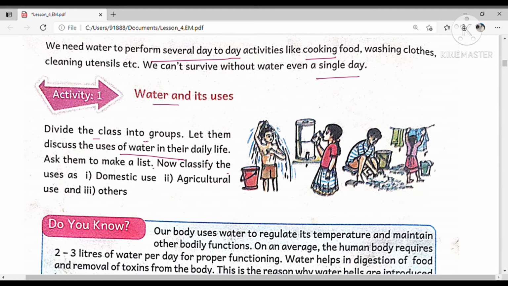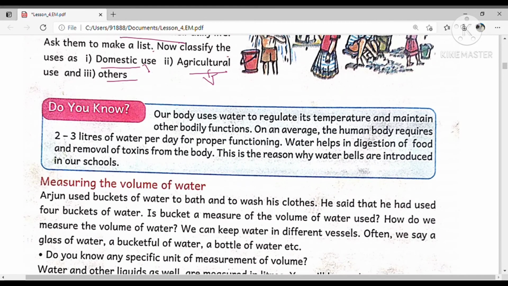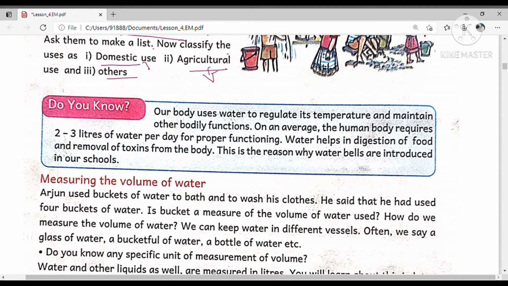That means one group is allotted domestic use, one group is allotted agriculture use, and some groups are allotted others. So one group will write what are the domestic uses of water, some children will write how we can use water for agriculture, and some groups will write other uses, like for industries and other activities, whatever they write on their own.